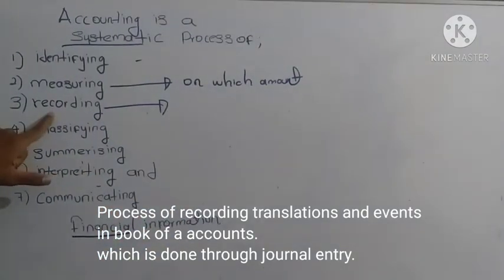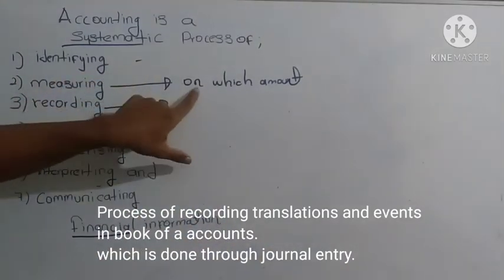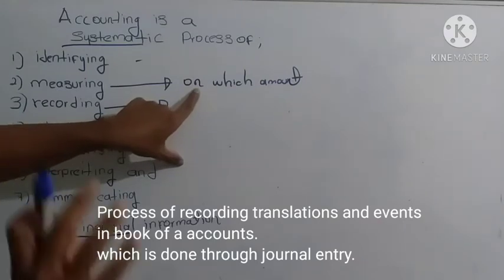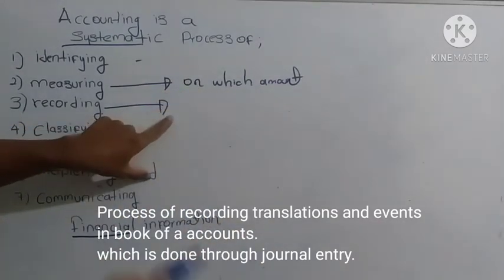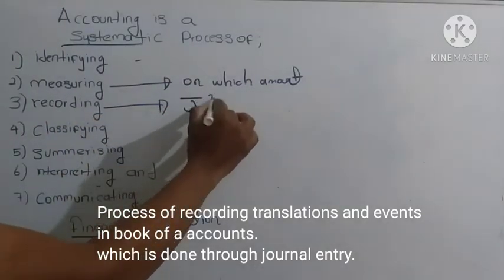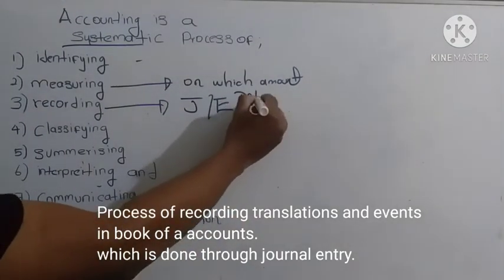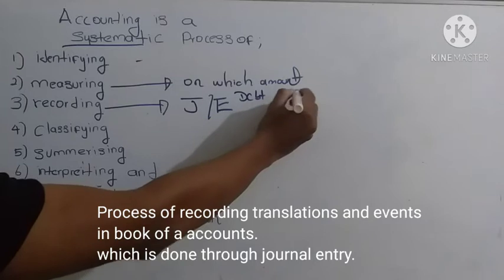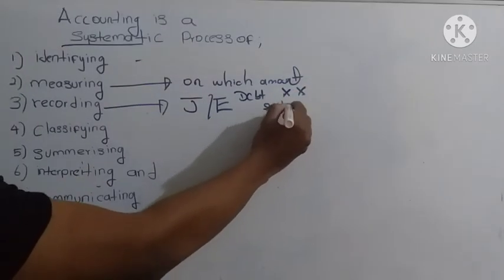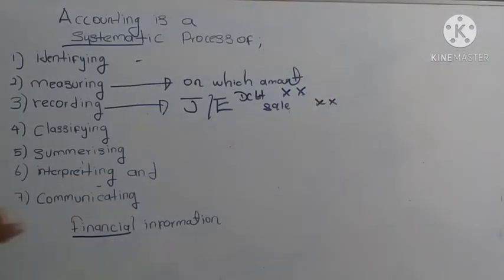The third one is recording. Here you will pass a journal entry. You have decided these are the transactions that need to be recorded, and on this amount. Then you will record the transaction by passing a journal entry, right? For example, assume debtors account debit, sales account credit. By passing a journal entry, we will record the transaction.